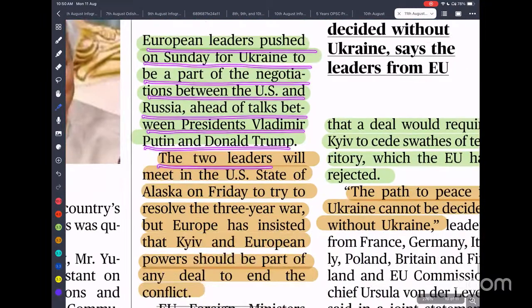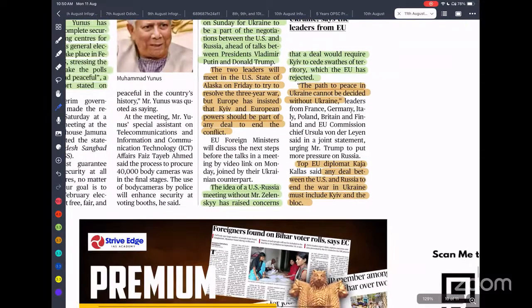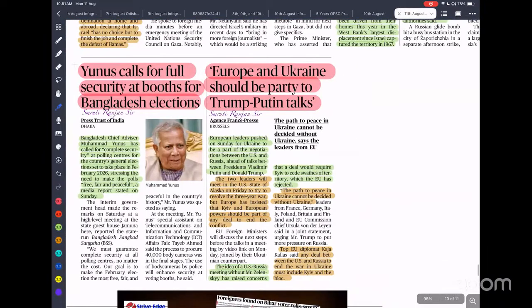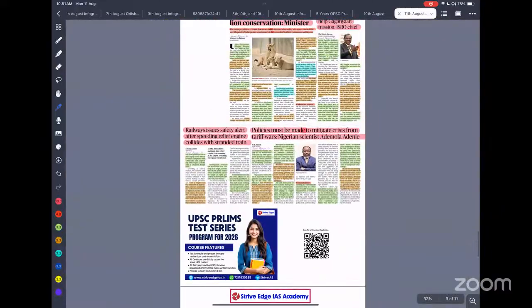The two leaders will meet in the US state of Alaska to try to resolve the 3-year war, but Europe insisted that Kyiv and European powers should be part of any deal to end the conflict. If any deal is going to impact the independence or sovereignty of Ukraine, Ukraine should be party to it. Otherwise, after signing the deal, Ukraine might not accept it.